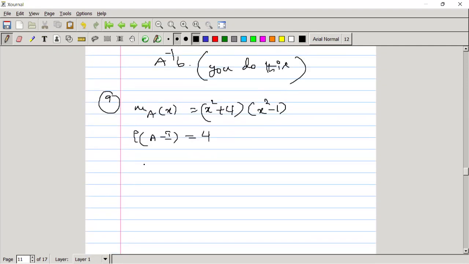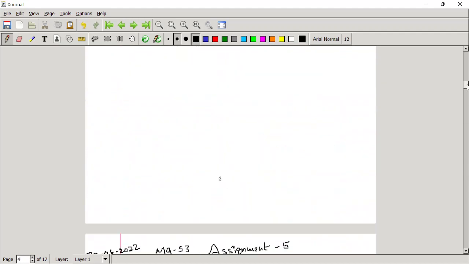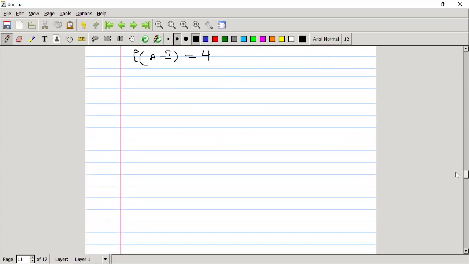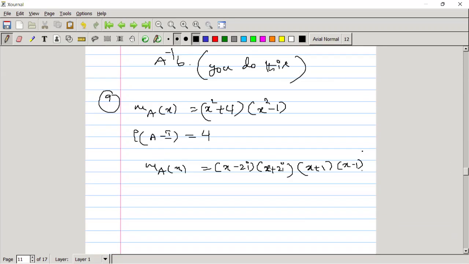Let me write the minimal polynomial as x minus 2i, x plus 2i, into x plus 1, x minus 1. Do you agree with this? Is it correct? No, I think the polynomial given is x minus 1 whole square. So we cannot write it as x minus 1, we have to write x minus 1 whole square.